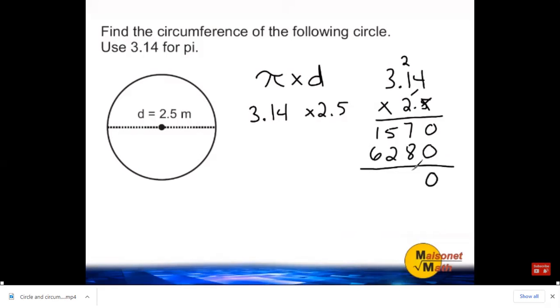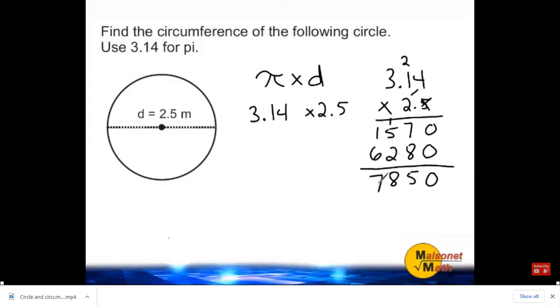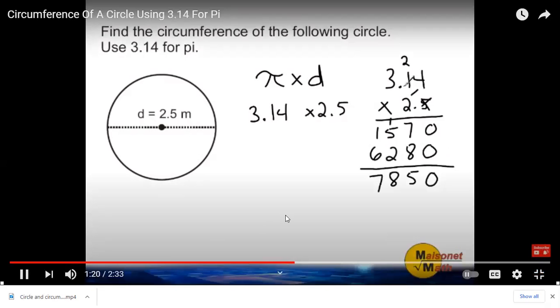Zero plus 0 is 0. 7 plus 8 is 15. Carry our 1. 5, 2, and 1 is a total of 8. And 6 plus 1 is 7. Now make sure you put your decimal in the correct place. To figure out where your decimal goes, look at all of the decimals that you have in the original problem. After this decimal, we have 2.